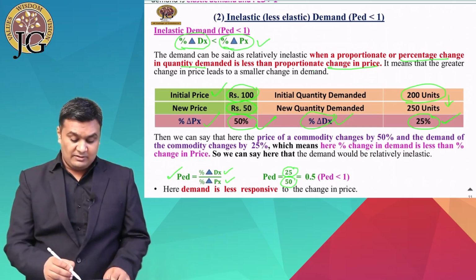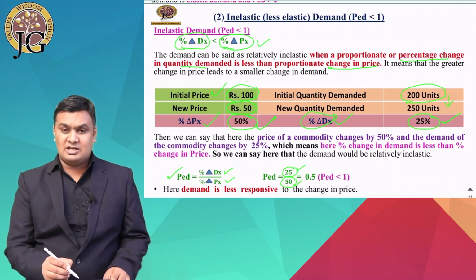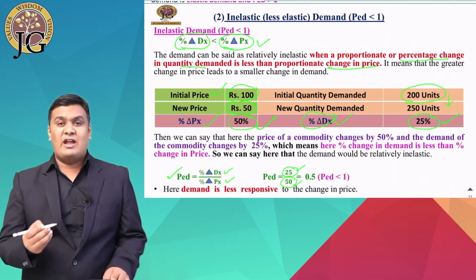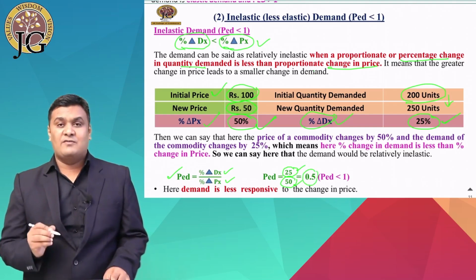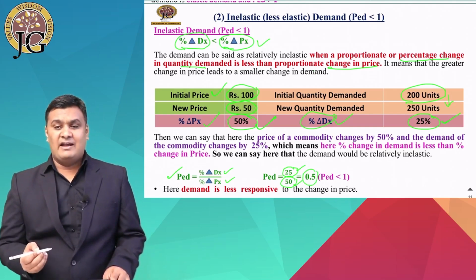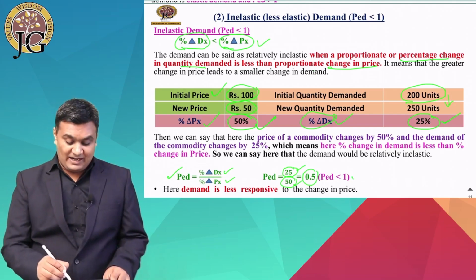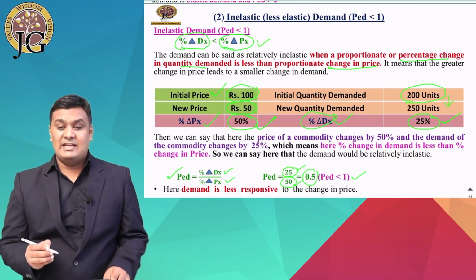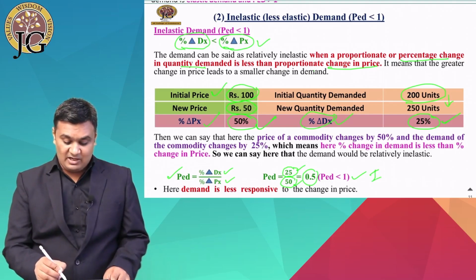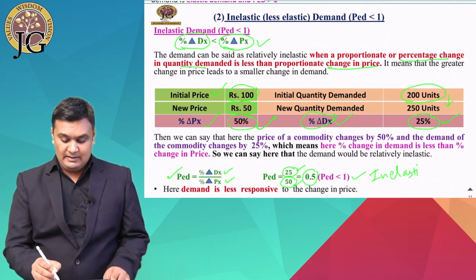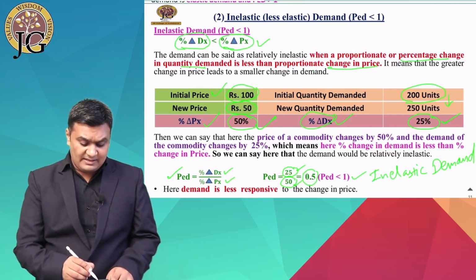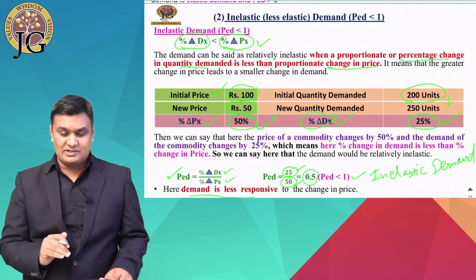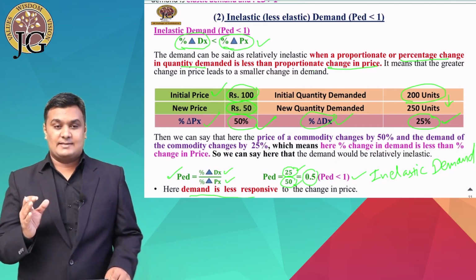So here the numerator is less than the denominator. So when we divide 25 by 50, what happens? The answer will be 0.5. And when we get 0.5, it clearly indicates that the price elasticity of demand is less than 1. And when it is less than 1, it shows an inelastic demand. So here we can say that the demand is less responsive to the change in price.